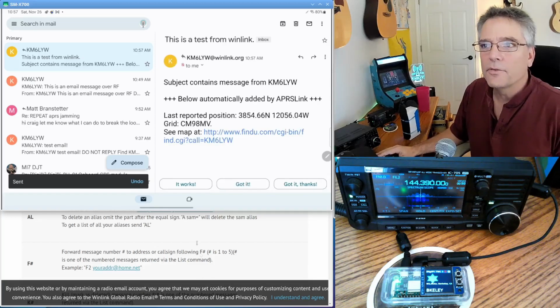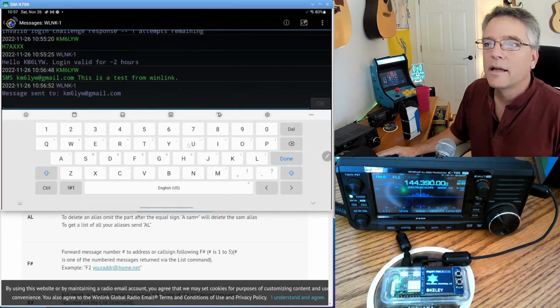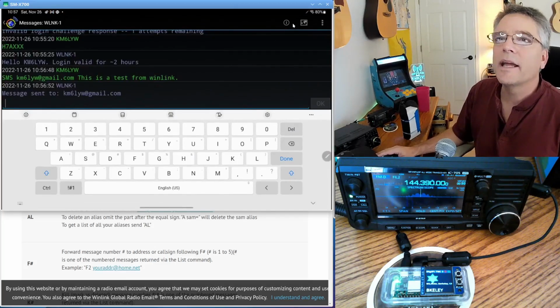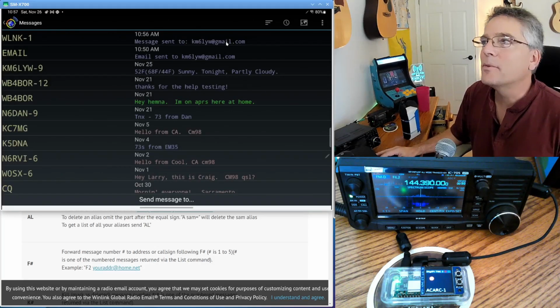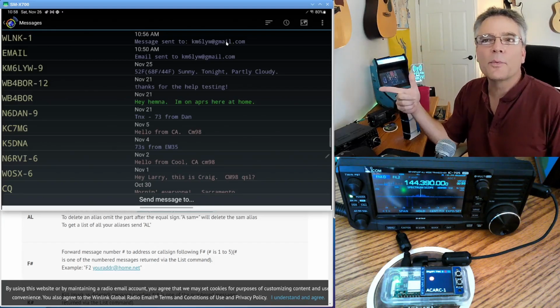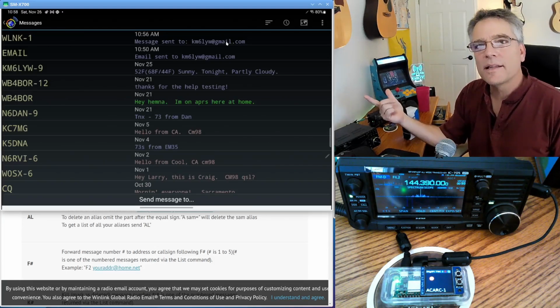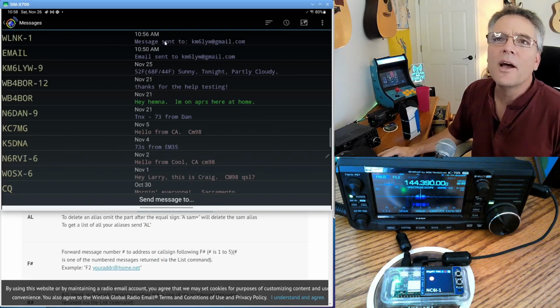Now if we look over on the APRS client, we should get a response back here. I don't know if it's going to be from Winlink. We might have to wait a little while for it to get through the system, because I sent an email back from the internet, and that's going to go to the Winlink servers, and that's going to relay it to the APRS network, and then it's going to go out over RF. So I should get a message from WLNK-1.